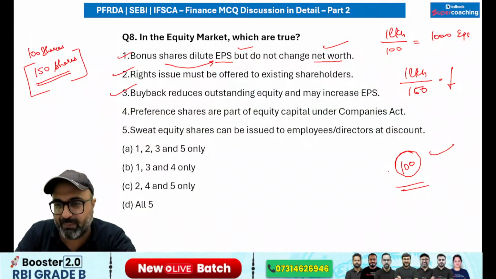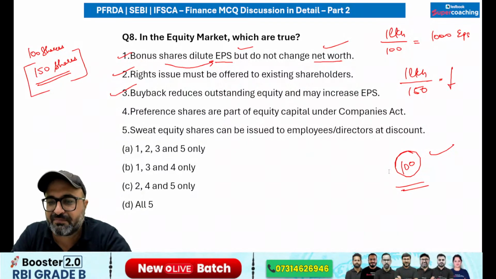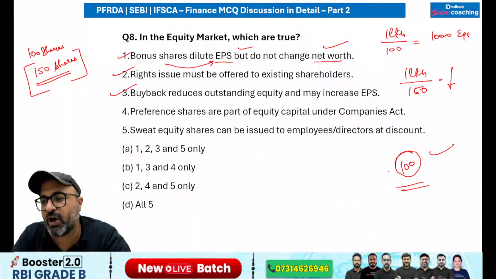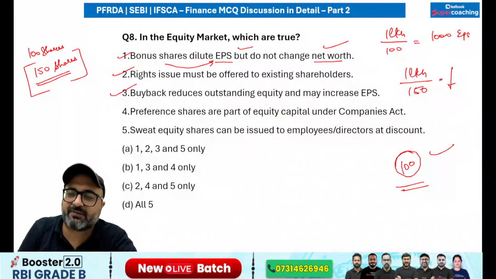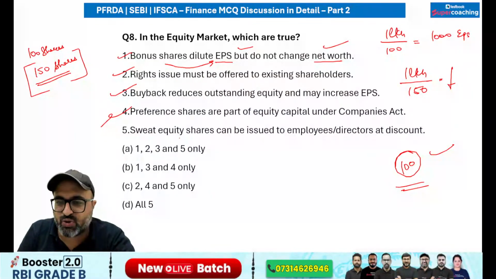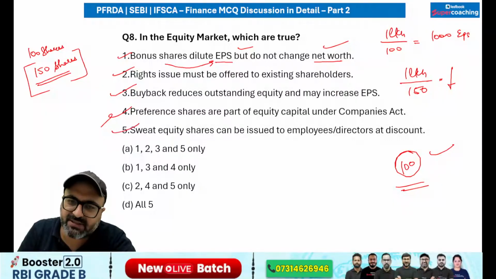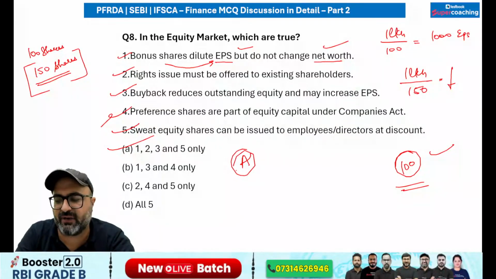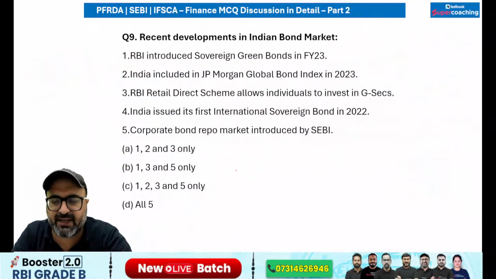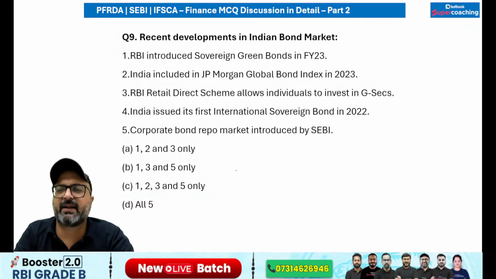Preference shares are part of share capital, not equity capital. So they are part of share capital under the Companies Act. So that is wrong. Sweat equity shares can be issued to employees or directors at discount. Yes sir, they are generally issued to the employees and directors only. So keeping that in mind, options 1, 2, 3, 5 are correct. Fourth option is incorrect.